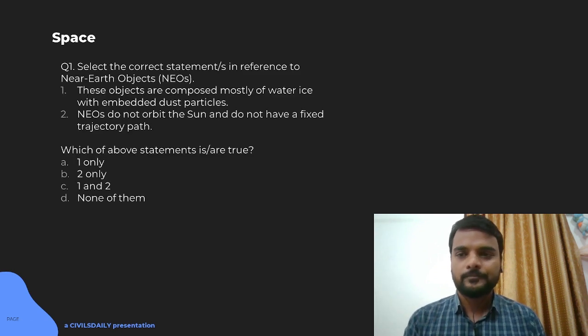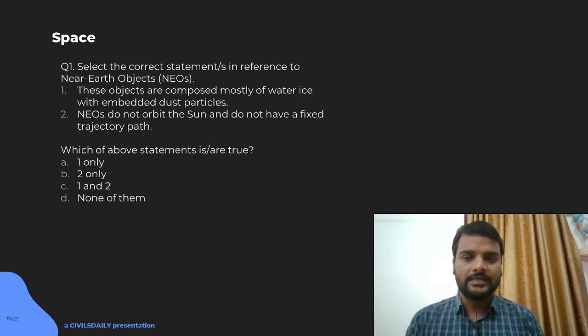So moving on, first question is about the near earth objects. These objects are composed of mostly ice with embedded dust particles. NEOs do not orbit the sun and do not have a fixed trajectory path.